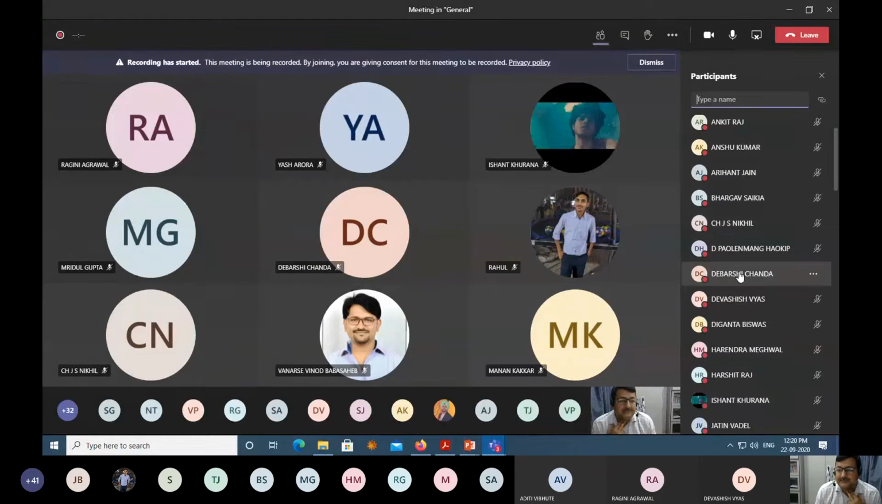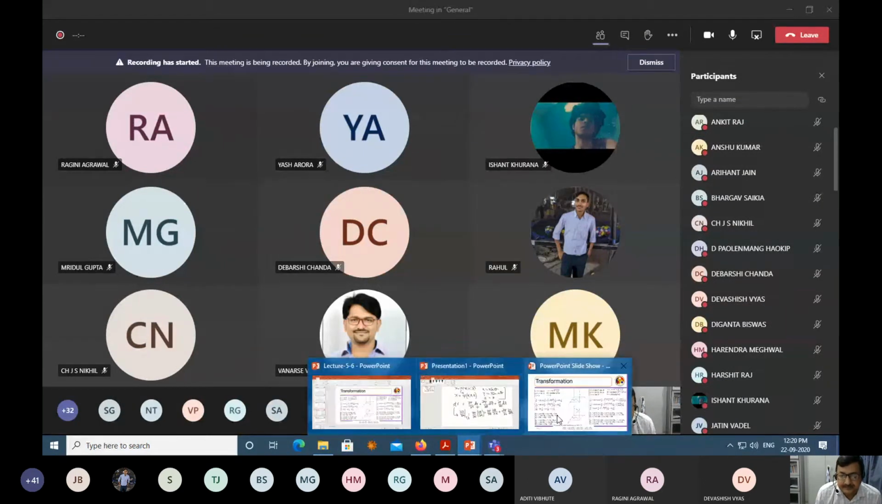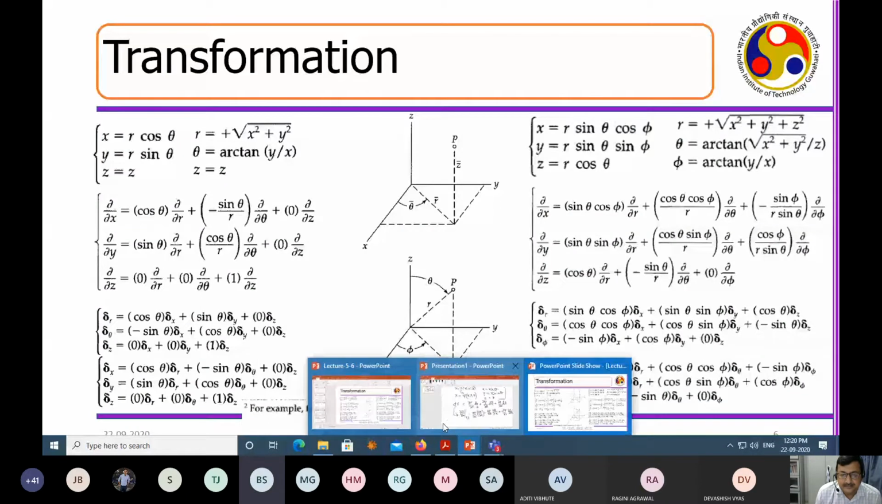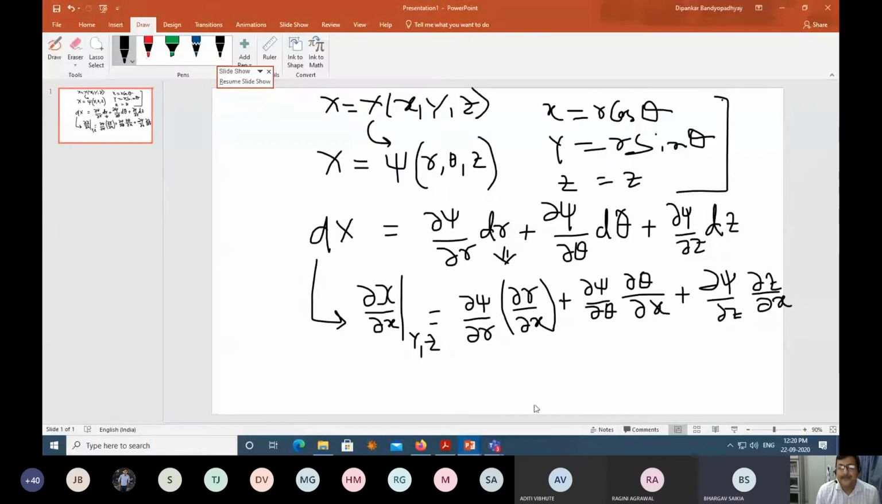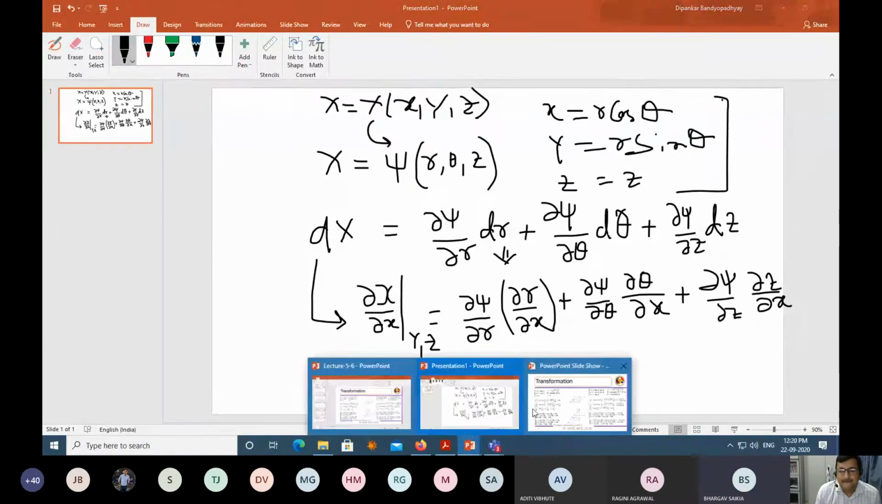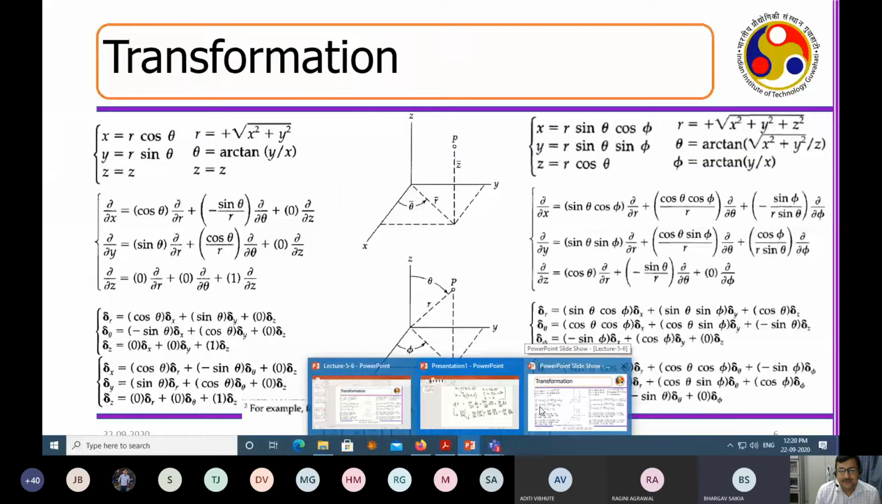Bhargav, could you figure it out? How much is del r by del x? Yes, sir, it's x by root over x square plus y square, which is equal to cos theta. Cos theta, correct? Yes, sir.